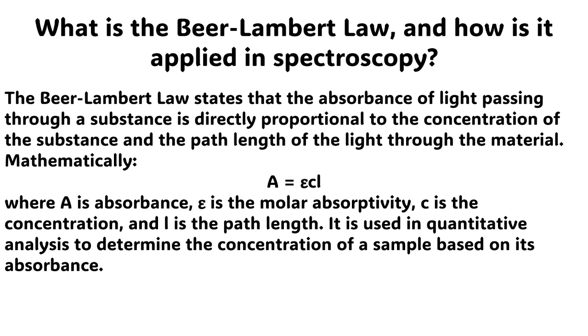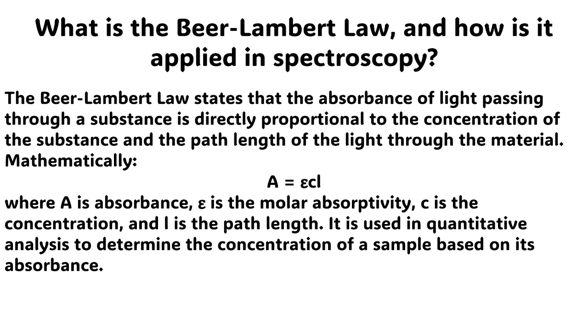The next question is, what is the Beer-Lambert law and how is it applied in spectroscopy? The answer to this question is very simple. The Beer-Lambert law states that the absorbance of light passing through a substance is directly proportional to the concentration of the substance and the path length of the light through the material.